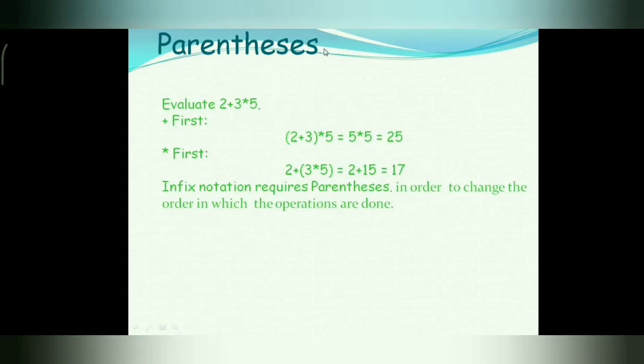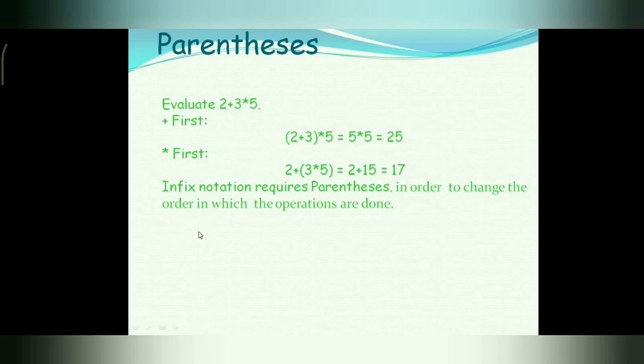In infix notation, we require parentheses in order to change the order in which the operations are done. Here in the first case, first 2 and 3 are added and the result is multiplied by 5. In the second case, 3 multiplied by 5 is executed first, then the result is added to 2. And the results are different. In the first case it is 25, in the second case it is 17, as you can see.